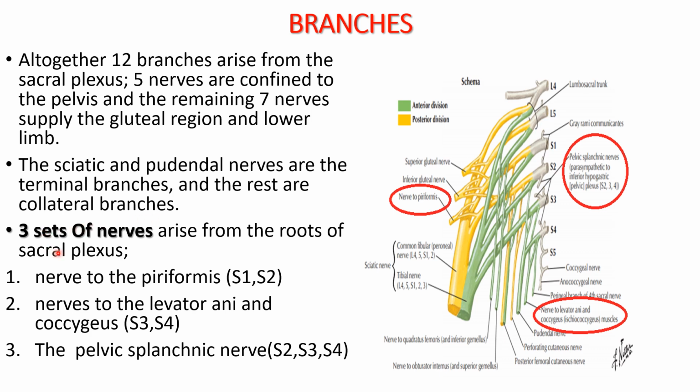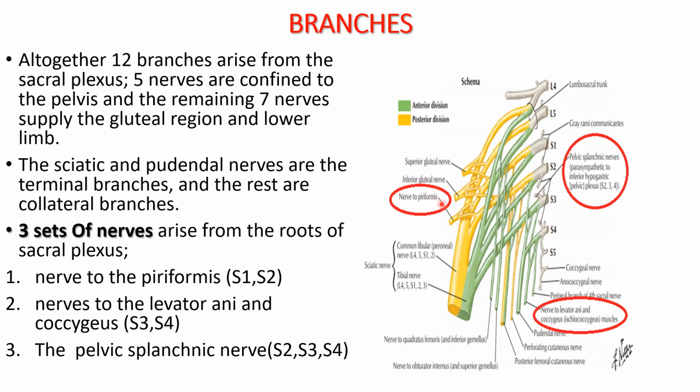Now there are three sets of nerves which arise from the roots of the sacral plexus. Number one, we have the muscular branches to the piriformis, known as the nerve to piriformis, arising from S1 and S2, and also muscular branches including the nerve to the levator ani and coccygeus, which arise from S3 and S4.